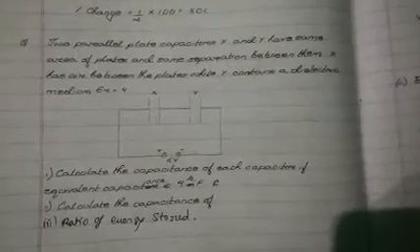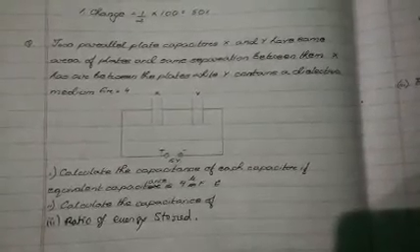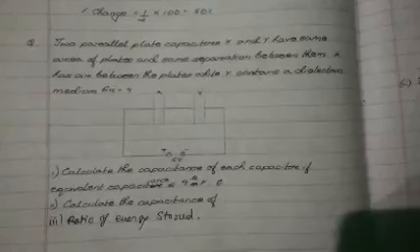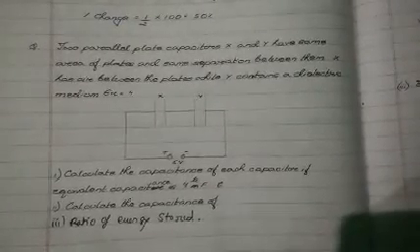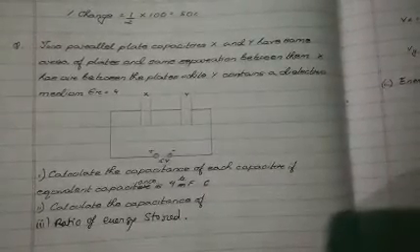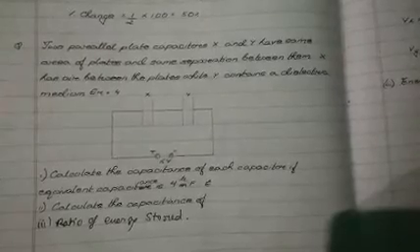Coming to the next question. It is a previous CBSE year question. Two parallel plate capacitors X and Y have the same area and the same separation between the plates. X has air between the plates while Y contains a dielectric medium with epsilon r equal to 4. See the combination, both are in series actually. First question, calculate the capacitance of each capacitor if the equivalent capacitance is 4 microfarad.